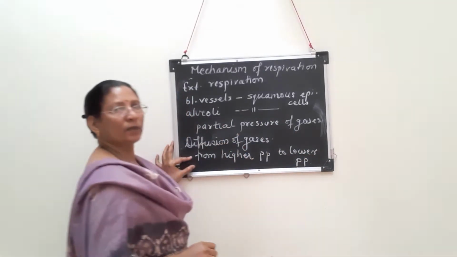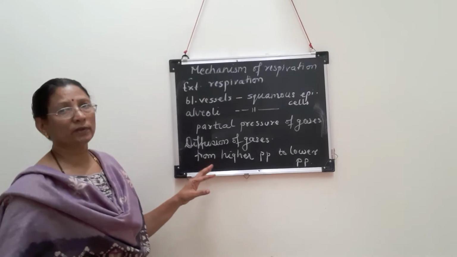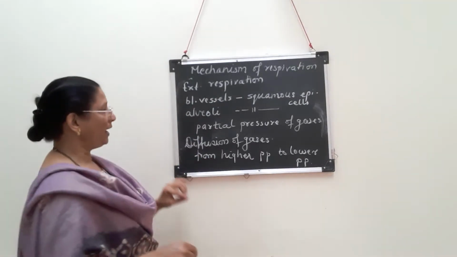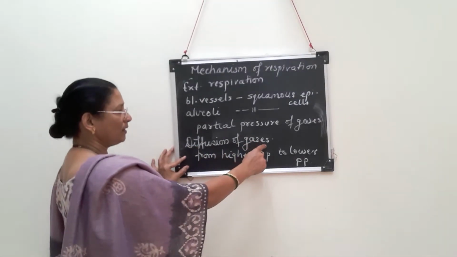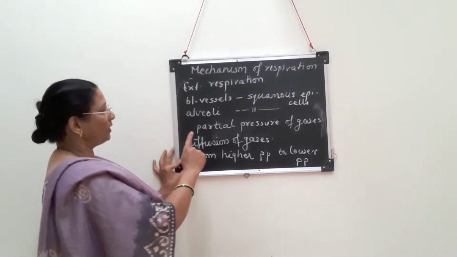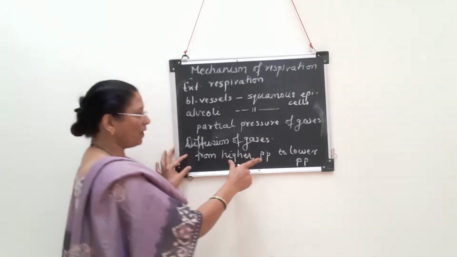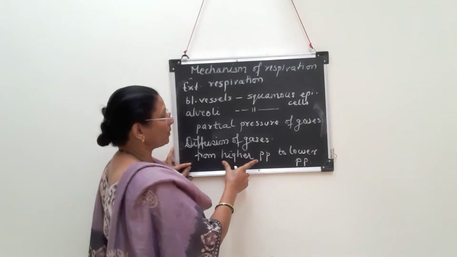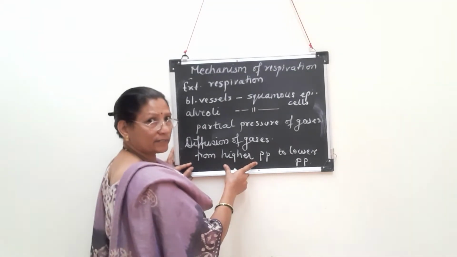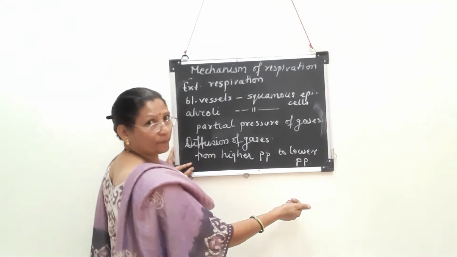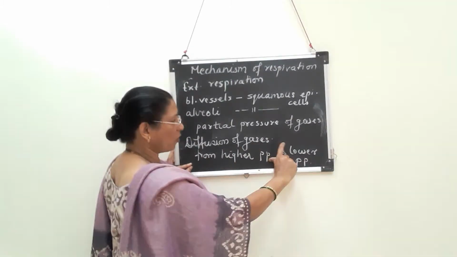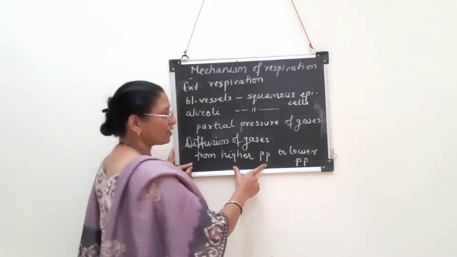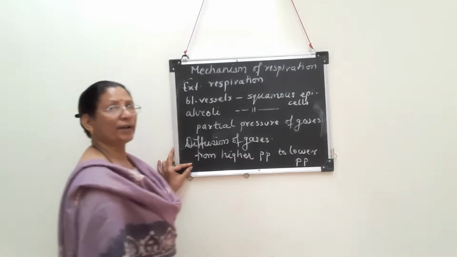Okay, so these are the things to be remembered. External respiration occurs between the blood vessels and alveoli at lung level, and it is due to the difference in partial pressure of the gases. If the partial pressure of carbon dioxide is more in the blood vessel, it will go to the alveoli. So whatever the difference may be, the common sentence is: diffusion of gases always takes place from higher partial pressure to lower partial pressure.